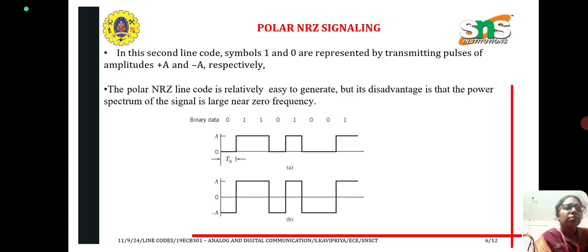Polar: here the symbols 1 and 0 are represented by transmitting pulses of amplitude plus A and minus A. Plus A is for 1 and minus A is for 0.